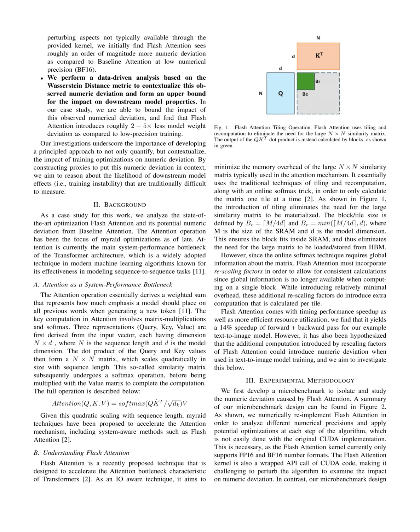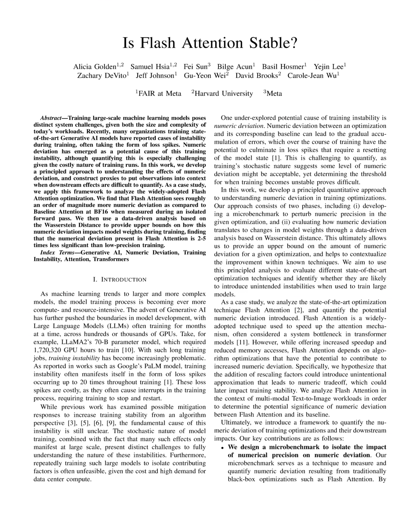The technique addresses the system performance bottleneck of the attention operation in transformer models, which is crucial for modeling sequence-to-sequence tasks effectively. Ultimately, flash attention provides a way to improve the speed and efficiency of training large models, making it a valuable optimization technique in the field of machine learning.